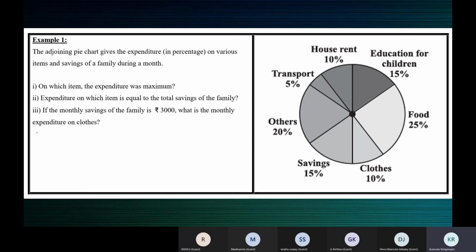So 3,000 rupees means 15%, as to how much rupees is 10%? I have the answer on the next slide, I can show you there neatly.